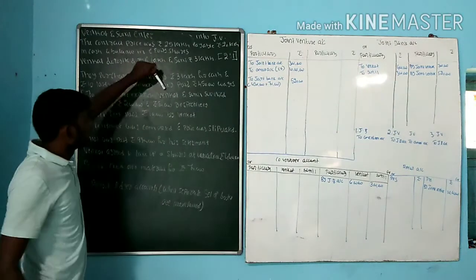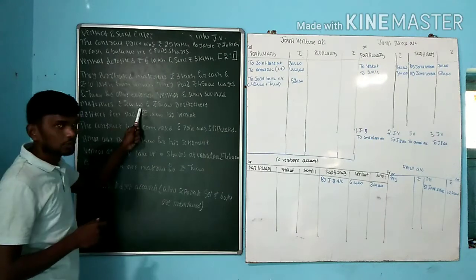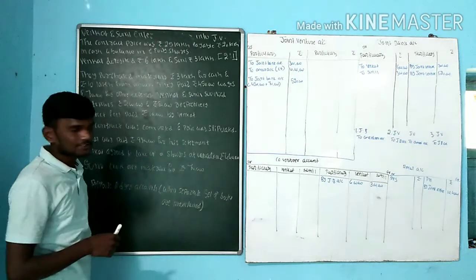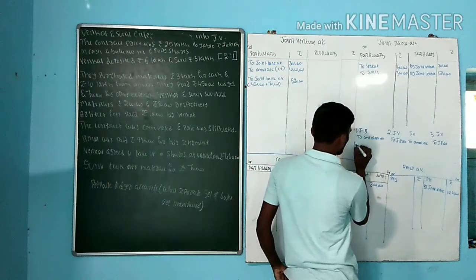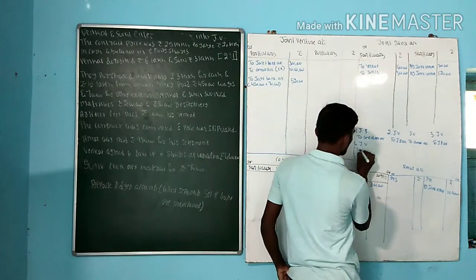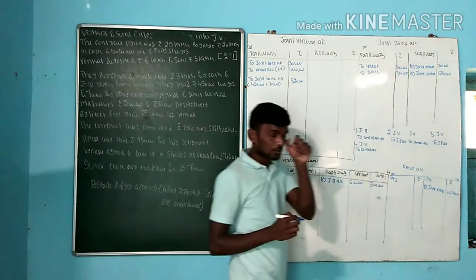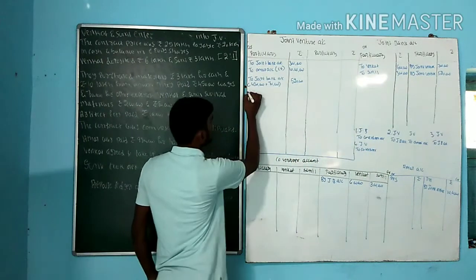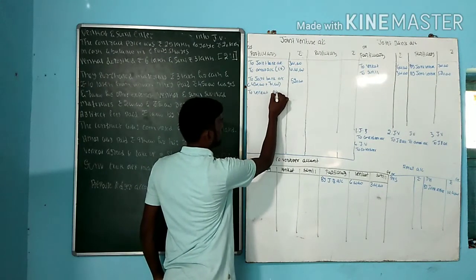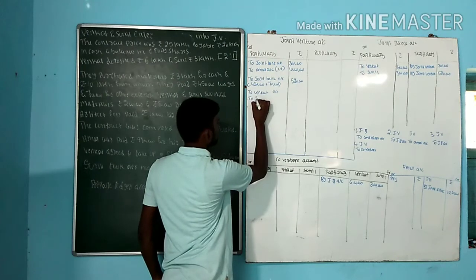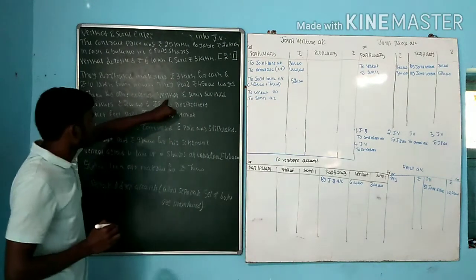Next one, Venkat and Sunil supplied materials for rupees 2 lakh and 80,000 respectively. What is the entry now? That is joint venture account debit to co-venture account. When it comes to joint venture, enter it to Venkat and Sunil account, because both are supplying. How much is Venkat supplying?